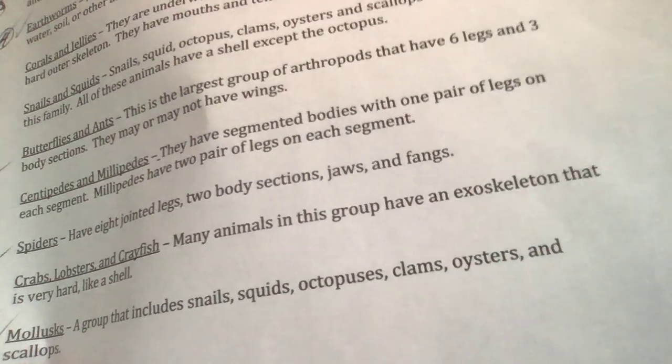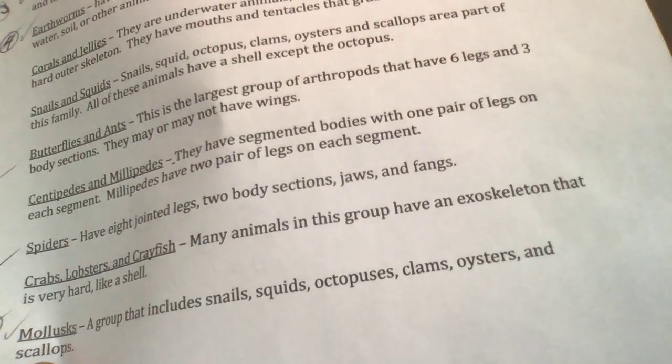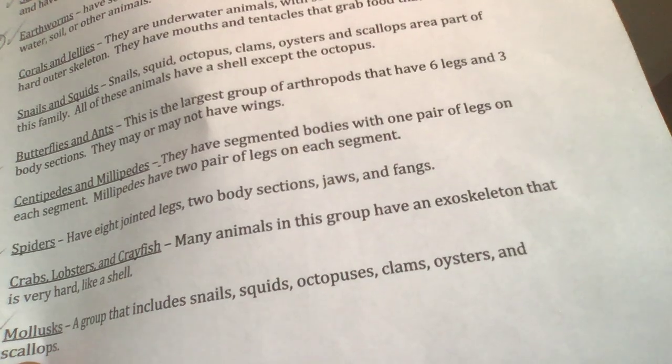Mollusks. I believe that question is on there, so look for that one. A group that includes snails, squids, octopus, clams, oysters, and scallops. And this is how you spell mollusks. See if I can get it on the screen for you. Way at the bottom, mollusks, mollusks.